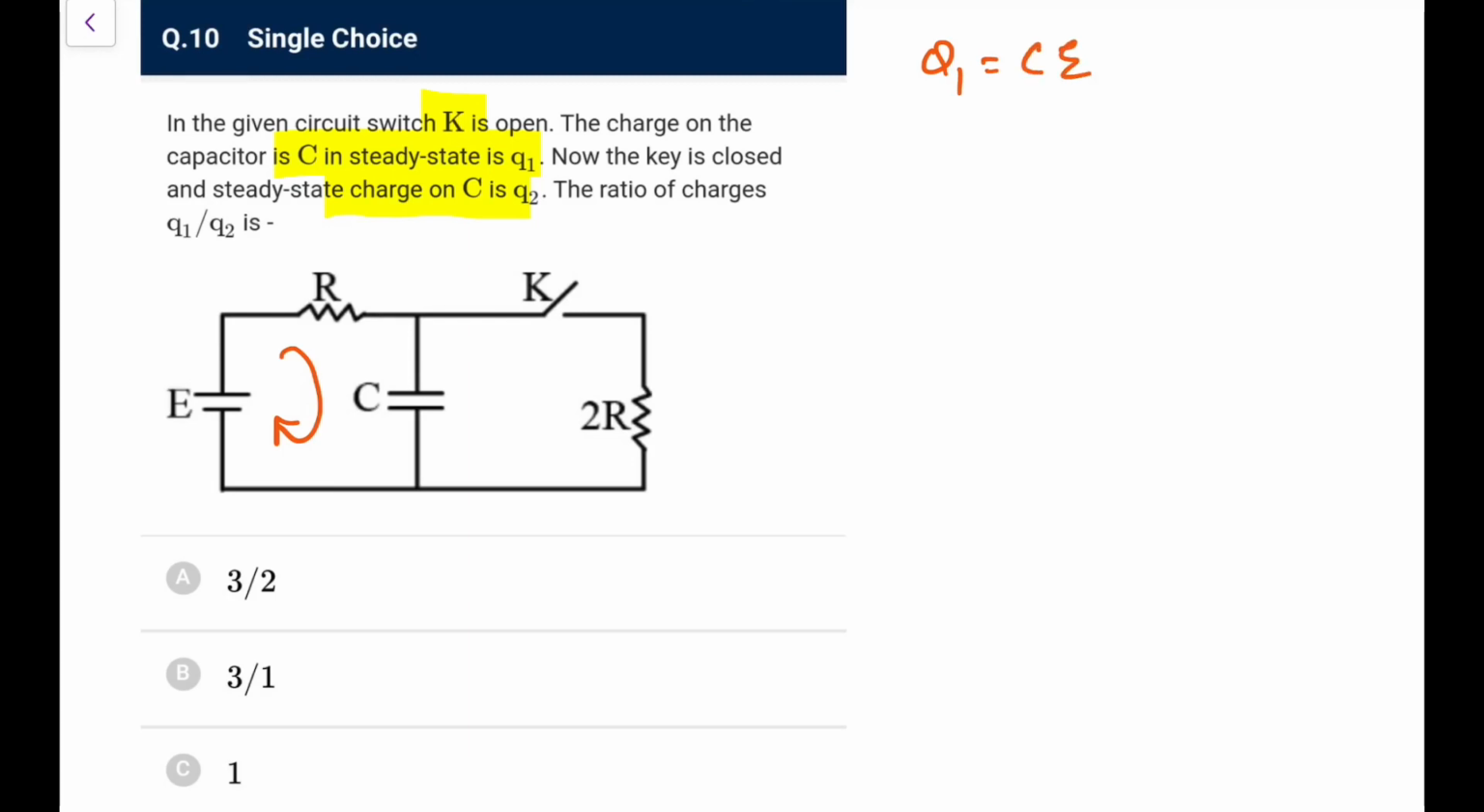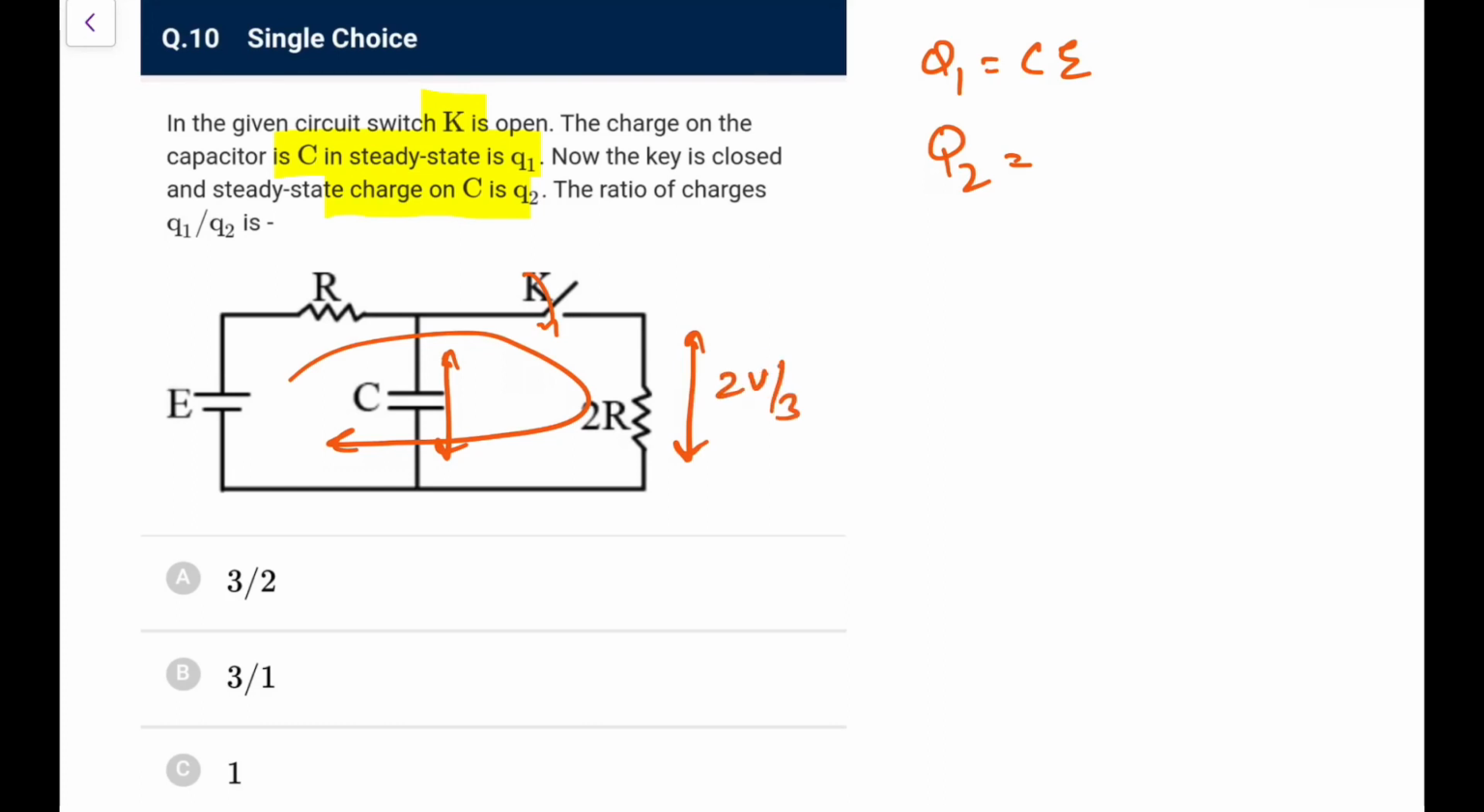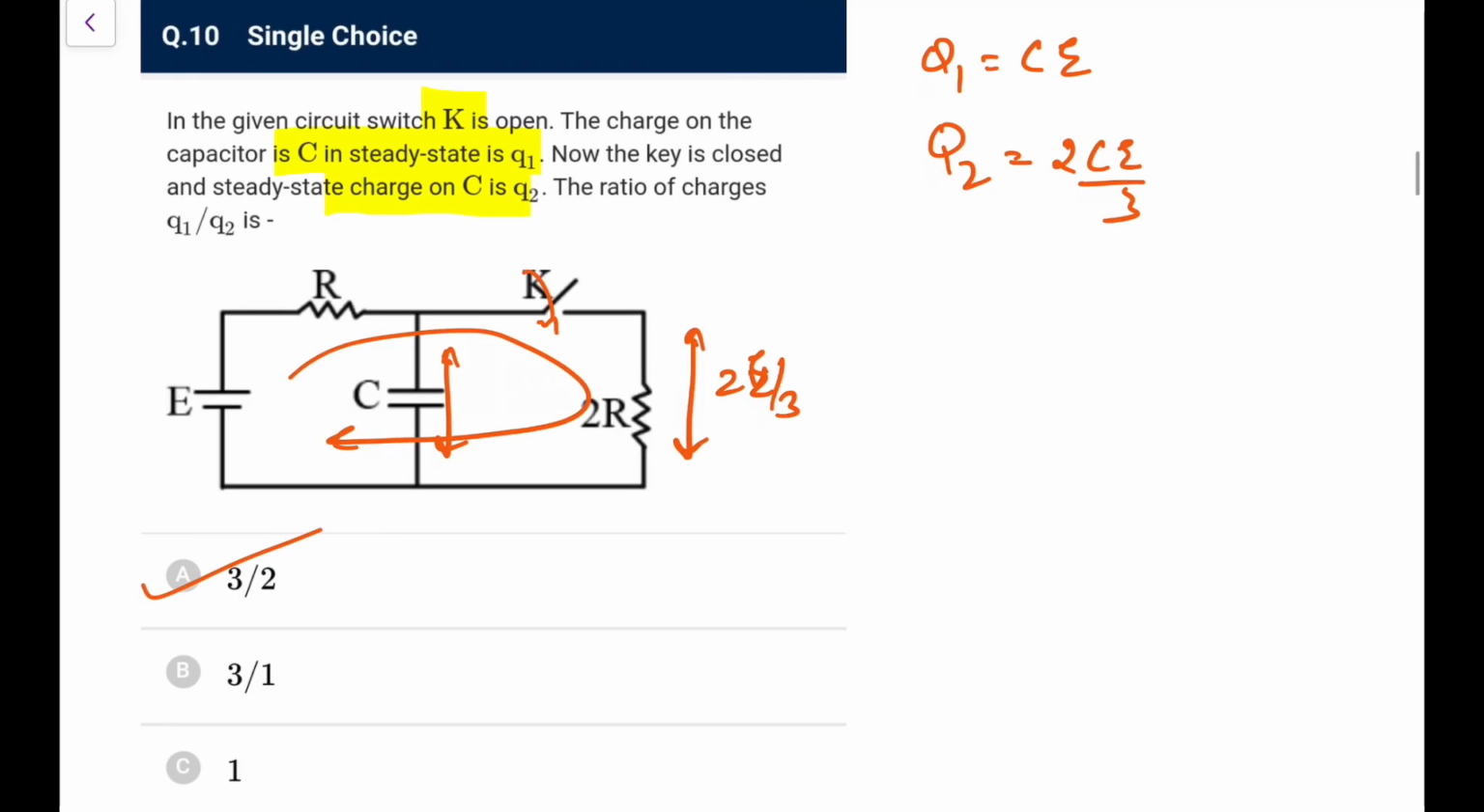Now in the second case, in the steady state no current flows through C, you know, so there will still be a loop working, which is this much. So the drop on the capacitor would be equal to that on 2R. If you divide between R and 2R, this would be 2V by 3 or 2E by 3, so that would be 2CE by 3. So the ratio of charges Q1 by Q2 would be 3:2. Go for option A in this particular case.